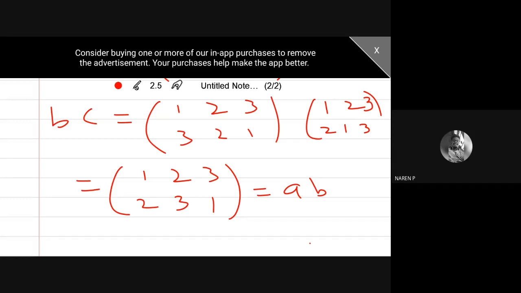So AB is possible, AC is possible, BC is nothing but AB. So I have 6 permutations. Okay, so in many ways you can represent it. Otherwise, the easiest way is you have to remember all 6 permutations. Then you have to label them. Your own way of labeling is not a problem. In your own way you have to give it.